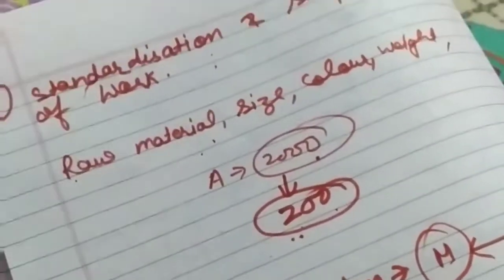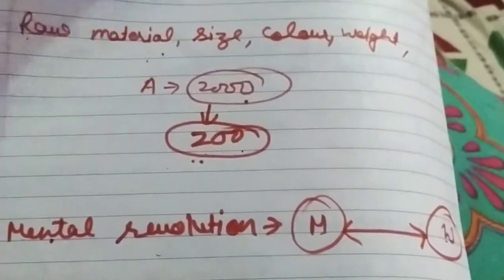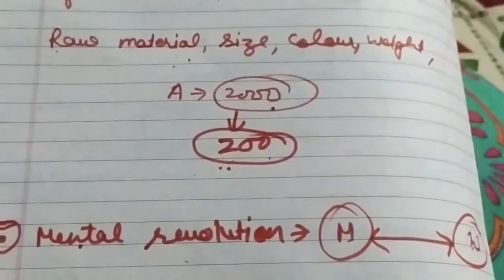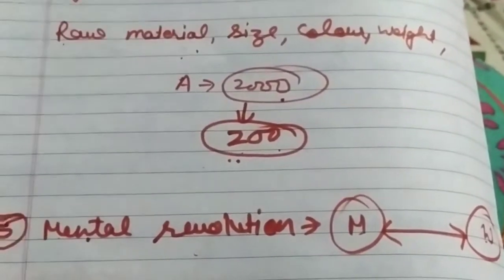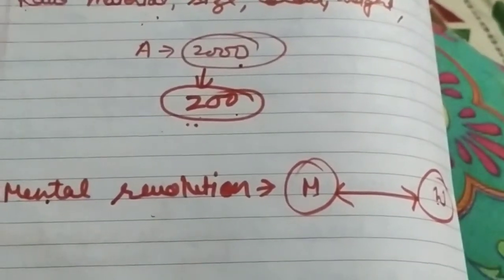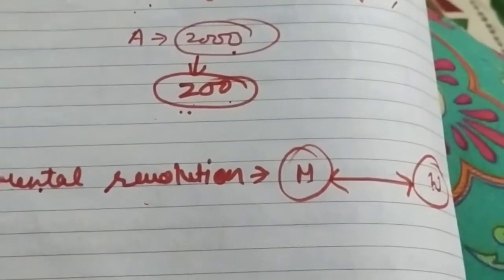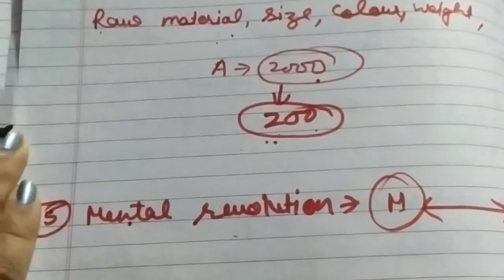Then standardization and simplification of work. In this we have to use standard quality of raw material and each and everything, so that the quality of your product can be good, and we have to make the work more and more simple. But first of all we have to take care of the quality of the product. And in mental revolution, the two groups, the managers group and the workers group, both should have mutual understanding between them. So today this is enough for you.